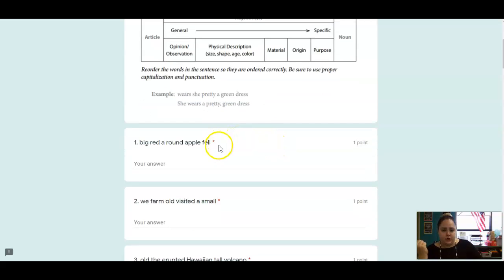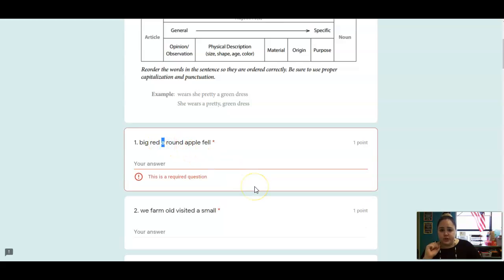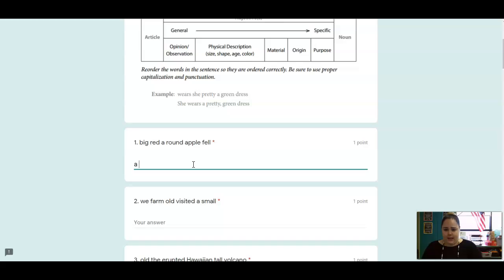Okay? So you're going to take these jumbled up sentences and you're going to type them out into the correct order. So again, we start with the article. So you're always going to start with, I'm sorry, we don't start with the article. We start with the subject. So: big red A round apple fell. So what is doing the movement here? The apple. What comes before the apple? The article. So this one would be an apple.